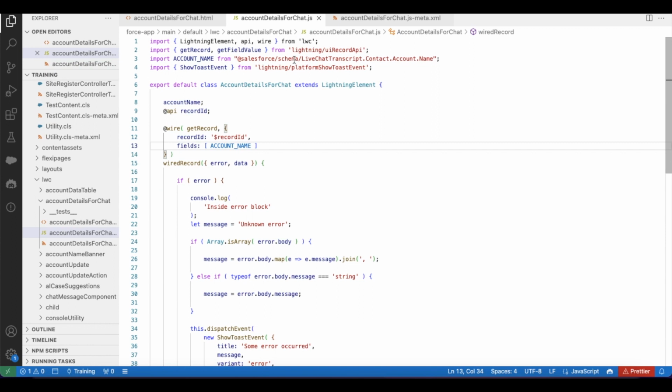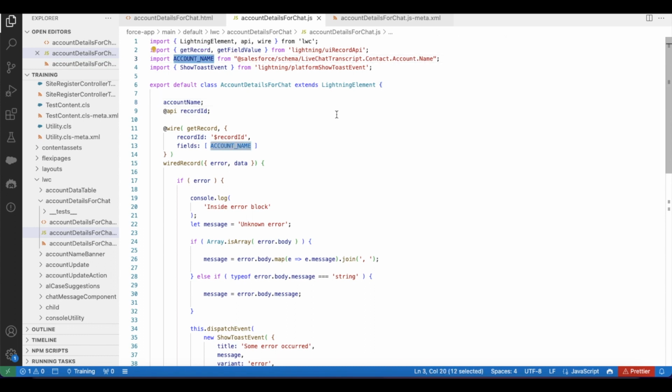In my Lightning Web Component JavaScript, I'm using uiRecordApi. In order to get the account name from the chat transcript's contact's account name, I'm using @salesforce/schema/LiveChatTranscript.Contact.Account.Name. In SOQL, we use the dot notation to get the parent and grandparent level information. Similarly, in Lightning Web Component also, using dot notation, you can get the value.